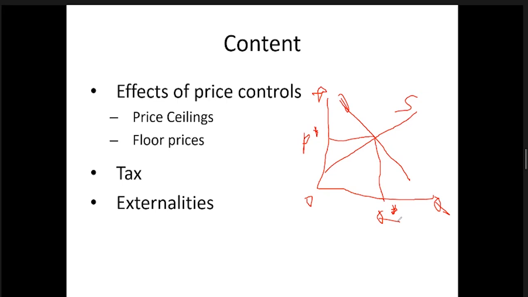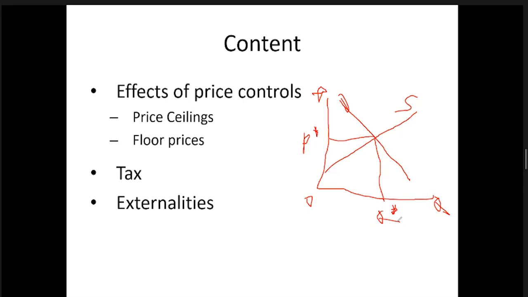So what the government does is use some market forces to change the price up and down and to increase or decrease the quantity. The government tries to help the consumer, or the government tries to help the producer, with the objective of helping consumers and producers, or in the broader sense, the society. The government intervenes in the market. This government intervention in the market basically happens through price controls. We say price controls, so the government controls the price.